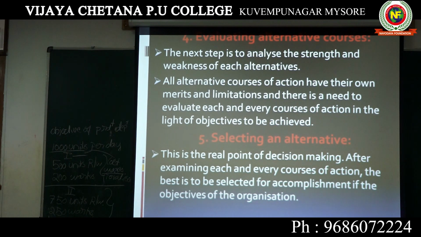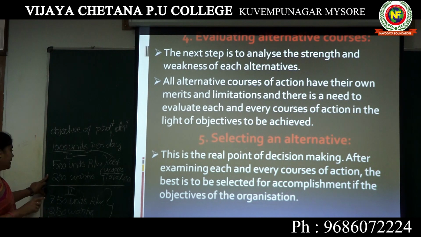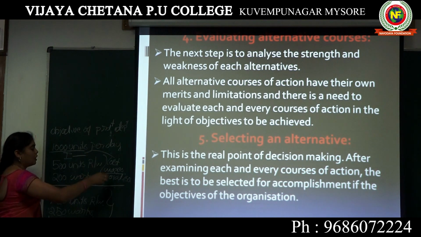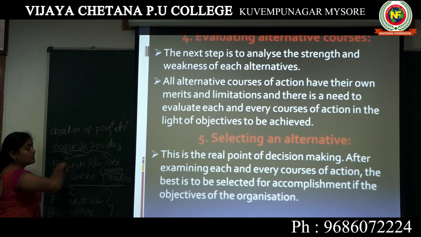After examining each and every course of action, the best is to be selected for accomplishment of the objectives of the organization. That is, after identifying strengths and weaknesses, they are going to select the one which helps to reach the organizational goals. Yes, if I use alternative A, I can reach the goals by minimizing the cost and along with maintaining stability in the cost of the product.